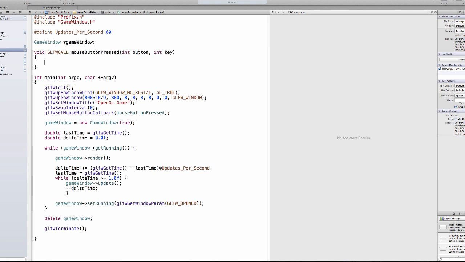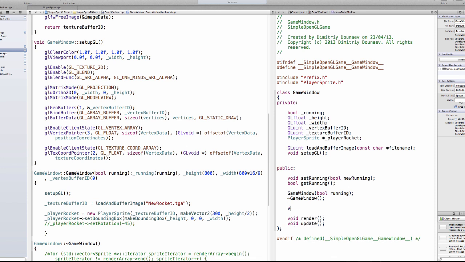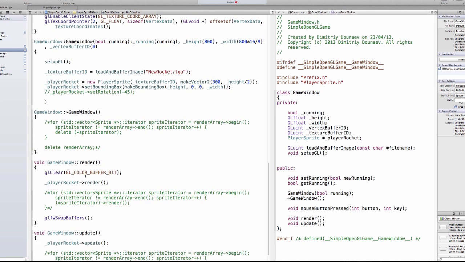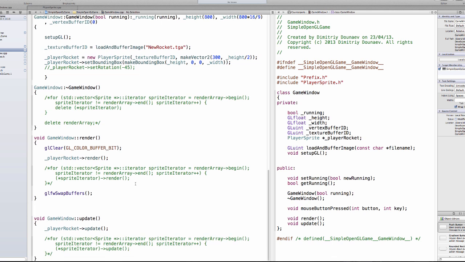Okay, now go to the game window .h class, and here we will add the same method basically. Underneath, just add void mouse button pressed again with int button and int key. Let's implement this before your update method.